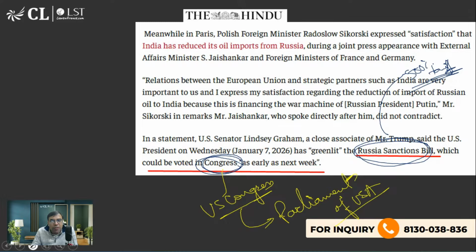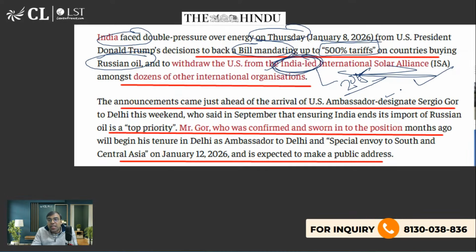So that is what we were talking about. The Russia sanction bill, which could be voted in Congress as early as next week. This is a proposed bill. If this is passed by both the houses and Donald Trump signs it, of course Donald Trump will sign it, in that case, maybe up to 500% tariffs will be imposed on India. Currently, it has not been invoked. That has to be very crystal clear.